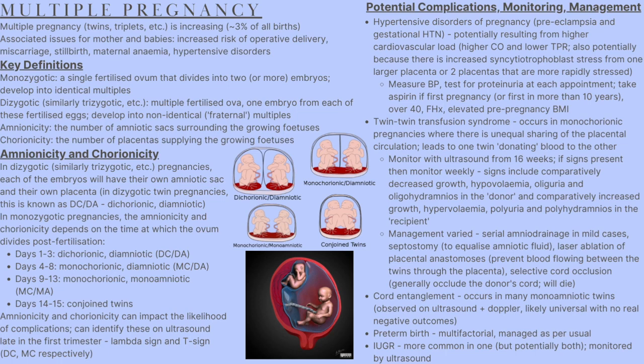Cord entanglement is a phenomenon commonly observed in many monoamniotic twin pregnancies. It can be observed on ultrasound and Doppler, and interestingly, may not actually be associated with any negative outcomes. It's likely to be near universal in monoamniotic twin pregnancies. Preterm birth is commonly seen in multiple pregnancies as well, and is typically managed as per usual. Intrauterine growth restriction is often seen. It's more common in one twin, but can be seen in both, and it's also monitored by ultrasound.